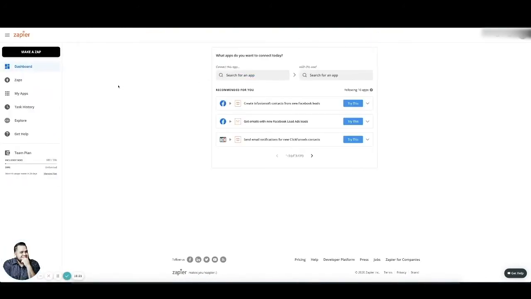So this is Zapier. Zapier is another piece of software that makes it easy for different things to talk to each other and transfer data. It's free to use for, I think, the first 5, what they call Zaps. And as you use it more and more, you have options to upgrade to paid plans, but it's great. It's great to just start off with, right? So we're going to click on Make a Zap.